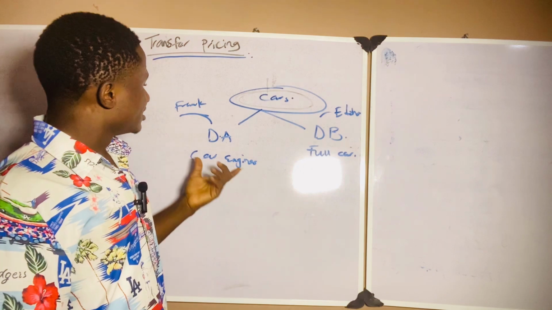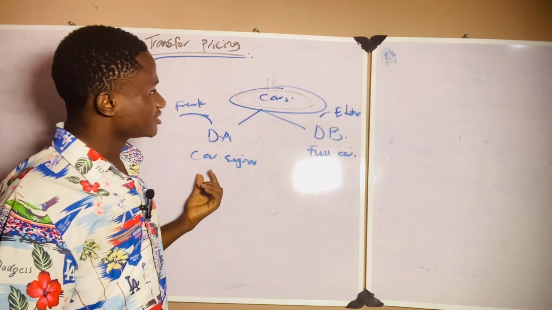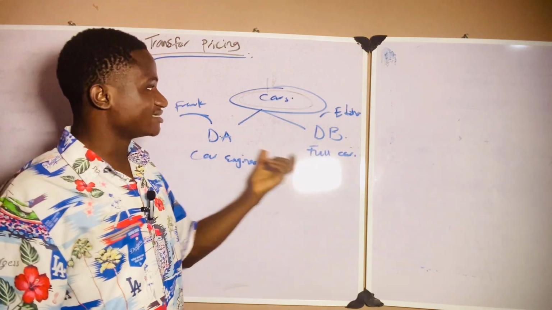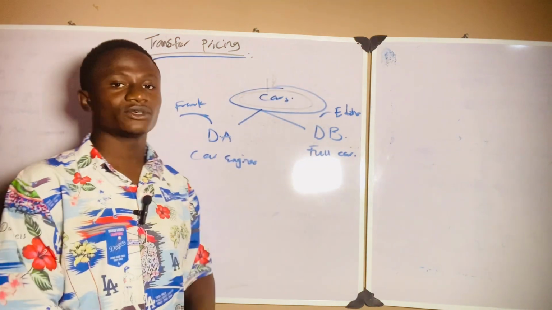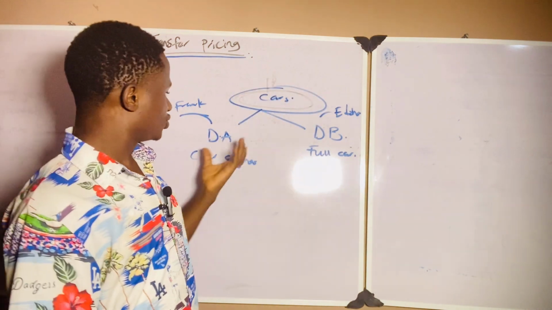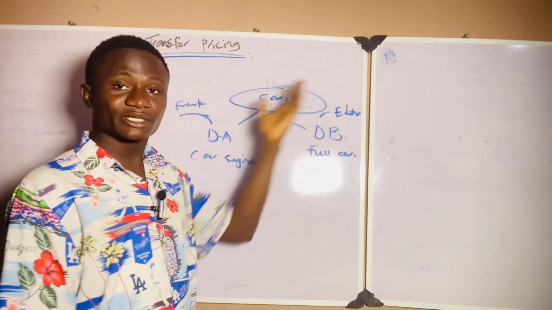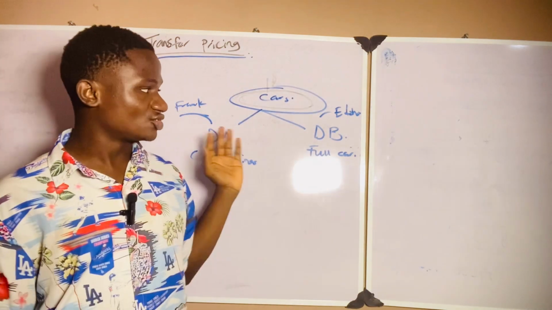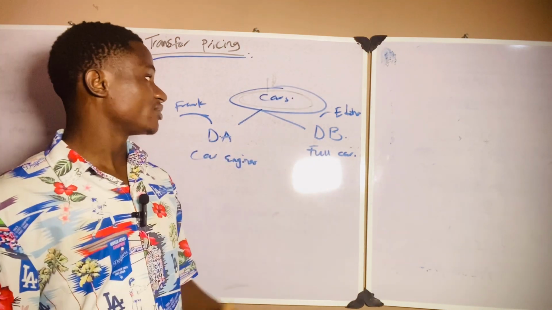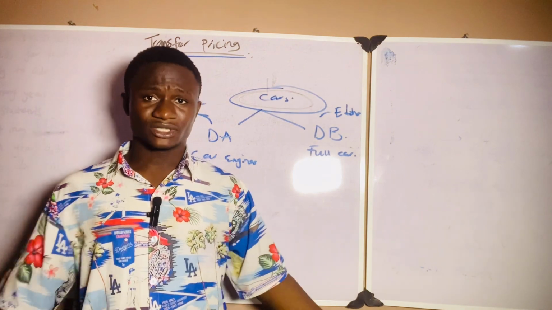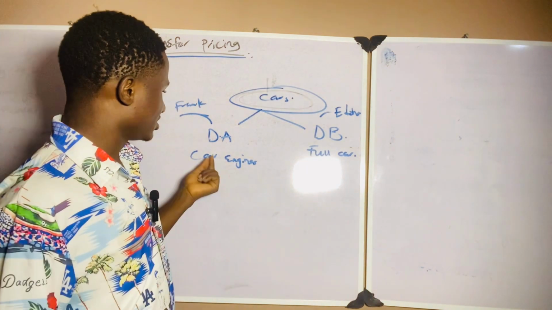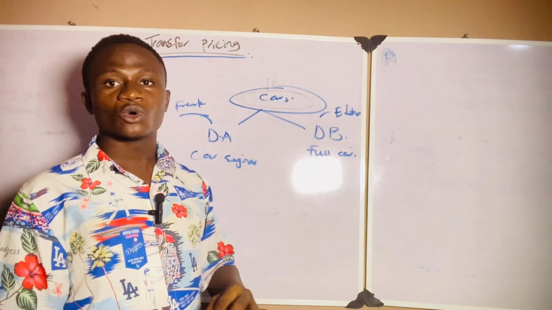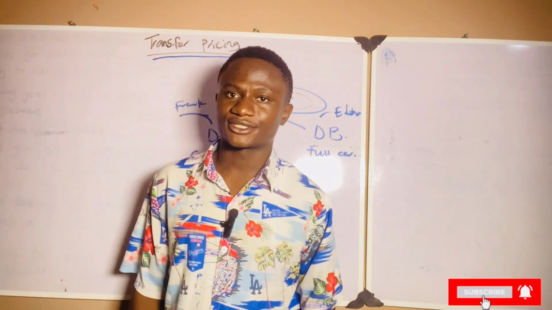So if one division is not selling at the right price, or the other is not buying at the right price, it can eventually affect the general profit of the organization, because this profit plus this profit gives us the general profit of the organization. If there are issues with the transfer price, it can affect the general profit of the organization. So the price at which division A is going to sell to division B is what we call the transfer price.